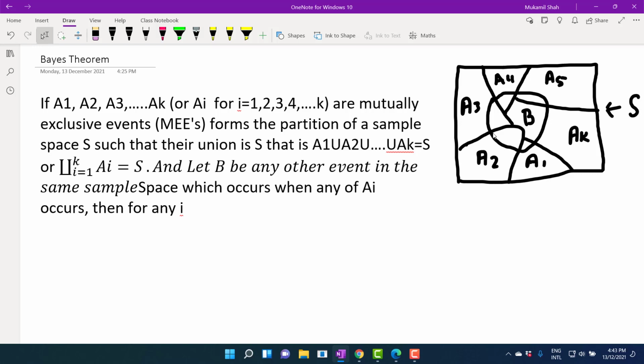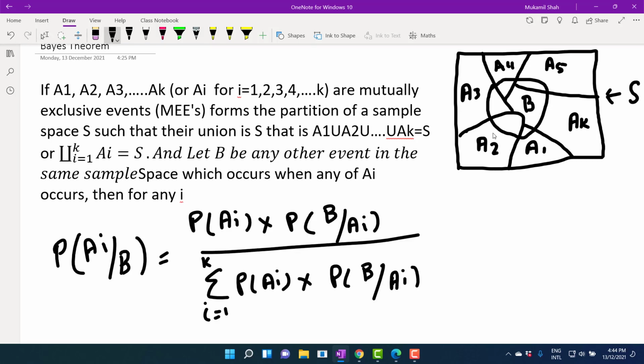Let B be any other event in the same sample space which occurs when any of AI occurs. Then for any of the ith event, the Bayes theorem can be presented as follows. This is the presentation of the Bayes theorem. It is important to note that, first of all, Bayes theorem is an extension of conditional probability. Second, the probabilities of AI are known as a priori probabilities, and the probabilities of B given AI are known as posterior probabilities.